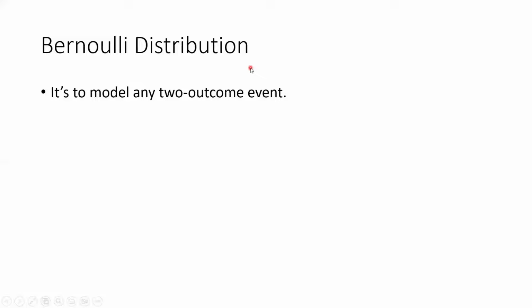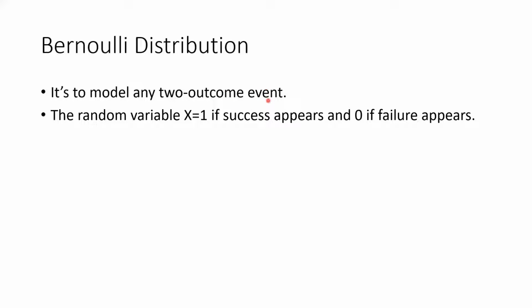All right, so let's look at the Bernoulli distribution. The Bernoulli distribution is to model any two outcome events. So the keyword would be two outcome event. If we introduce a random variable x equal to 1 if a success appears, and 0 if failure appears, then we have the following distribution.